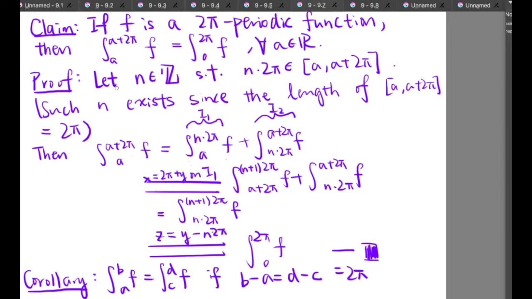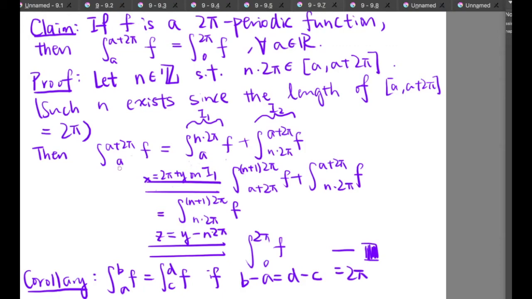Well, we let n be an integer such that n times 2 pi is inside the interval a to a plus 2 pi. And we claim that this integer exists because the length of this interval is equal to 2 pi. And so we can divide our integral into two parts.